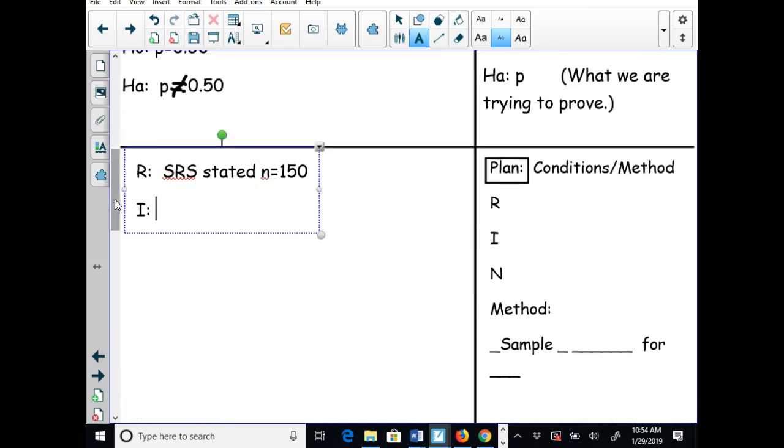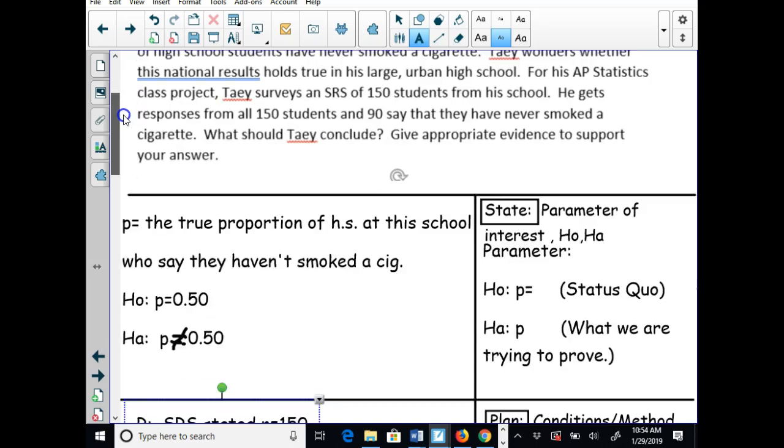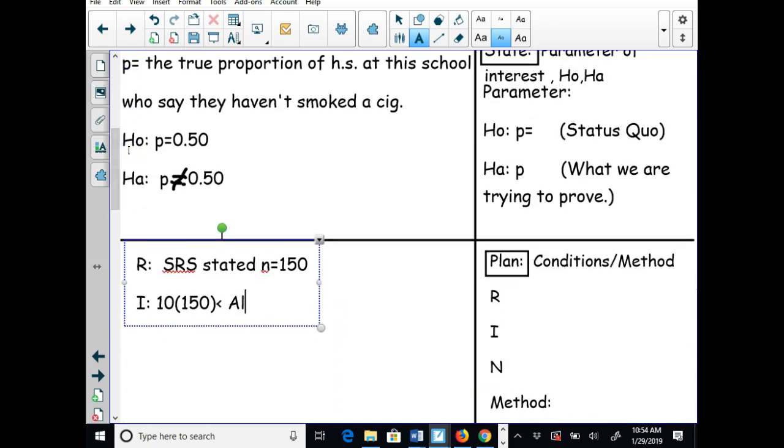I is our independence rule. We already did this in our previous video, so I'm not going to write it over here. Our independence rule is 10n, so 10 times 150 has to be less than capital N. Does it give us a capital N? Does it tell us how many people are at his large urban high school? No, it doesn't, so we're just going to say all students.